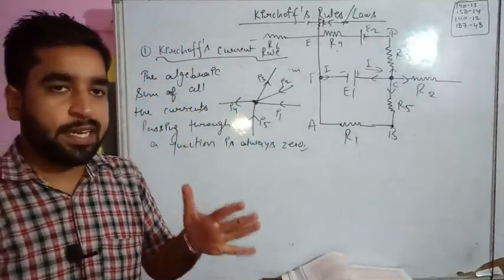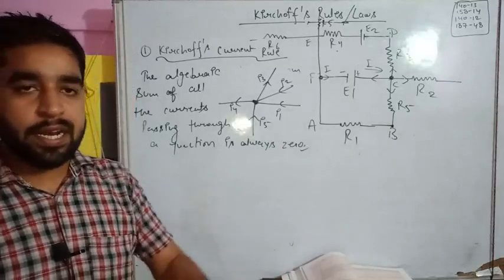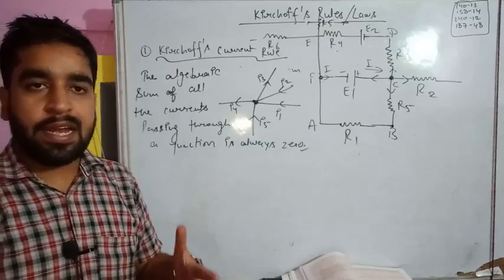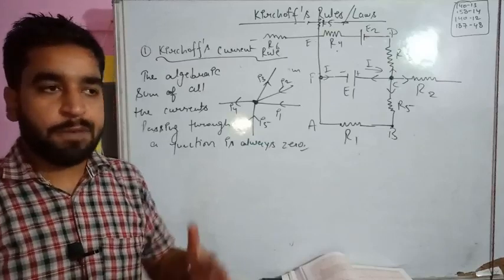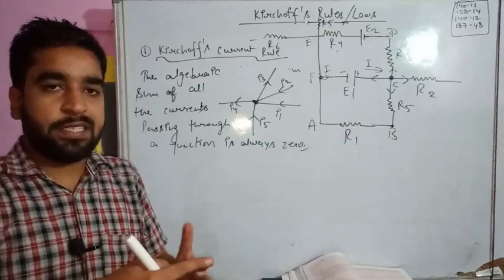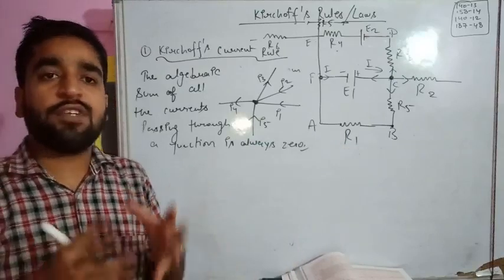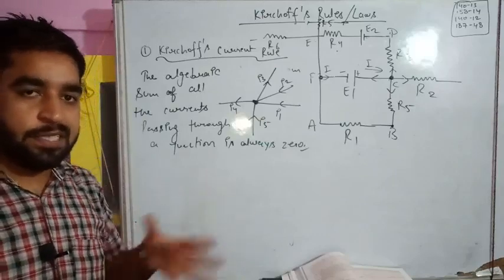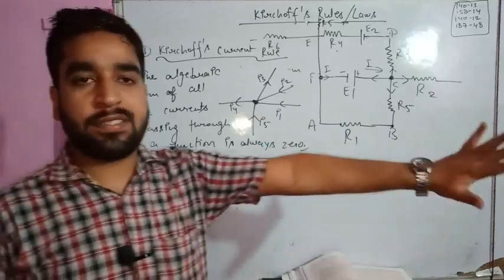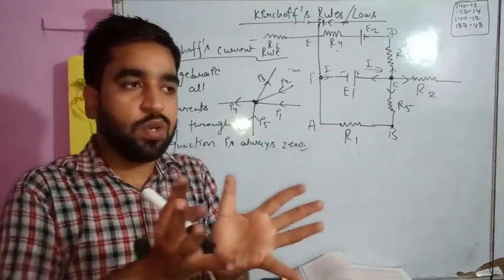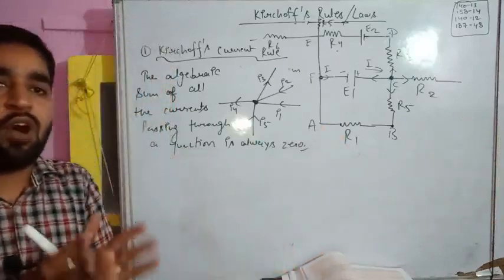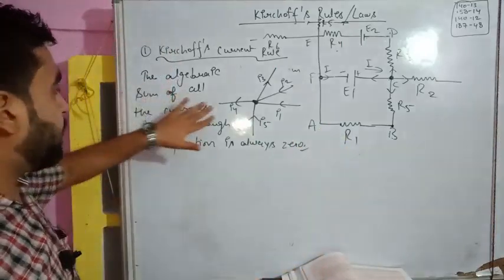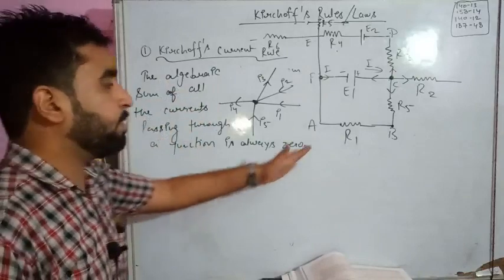Suppose we are standing at Lalkua junction. Suppose in the beginning it was idle. A few passengers came and they went to Bareilly. A few passengers are coming from Rudrapur. A few passengers are going towards Kitcha. So none of the passengers is generated by that junction. So we can say the number of passengers who are coming, the same number of passengers are going out. So the algebraic sum of all the passengers will remain 0. In the similar way, the algebraic sum of all the currents passing through the junction is always 0.